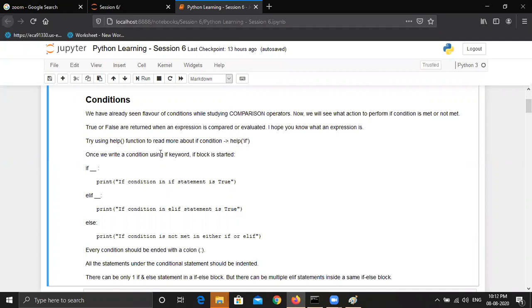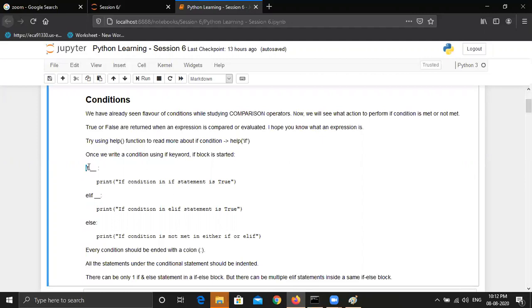Now, coming to the if else block, or how to write the conditions in Python, let's see the syntax of it. Once we write a condition using the if keyword, we have just one condition which starts from if. If something is true, then it should process some statements. And second, if something is false, then it should perform some other statements. So let's see the syntax first.